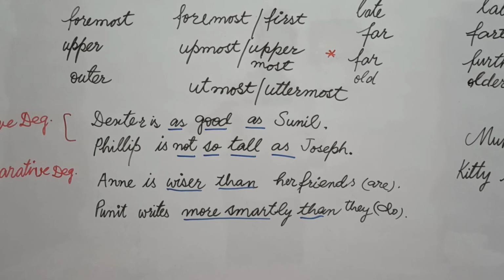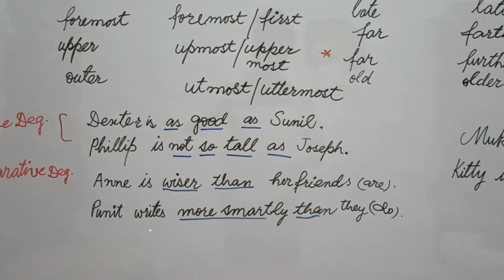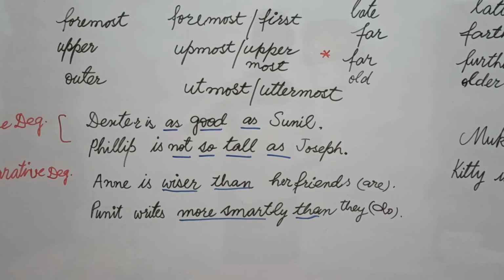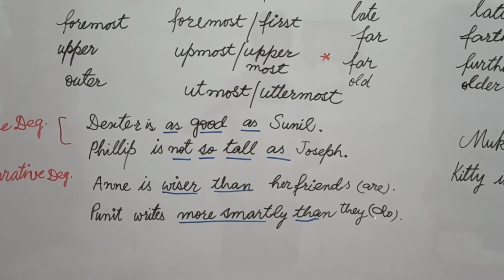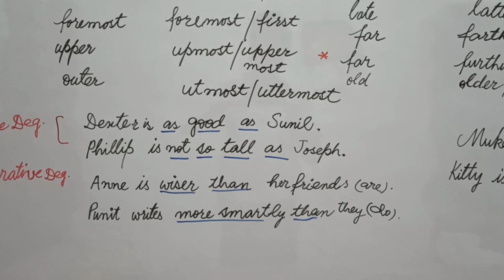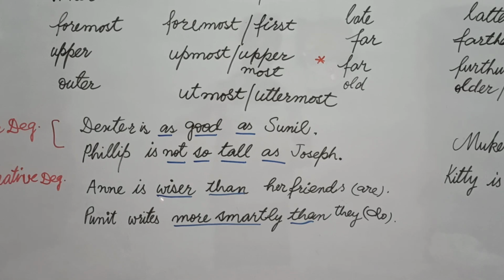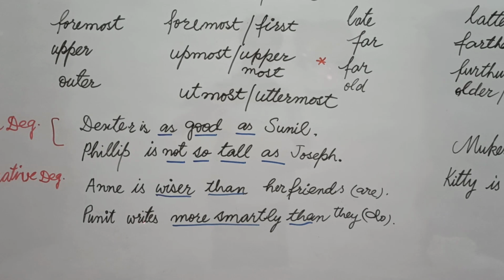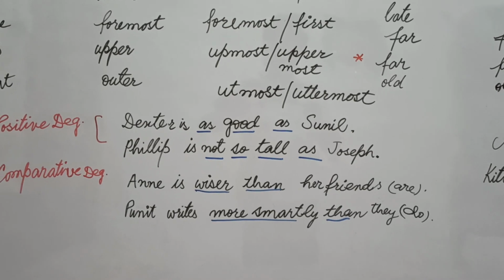Students, in English it is said that we should not repeat the words, that's why we use "they do". Sometimes when we use the same verb, we use helping verb in place of the main verb, and we use full stop then. And because "do" is understood, so we also omit it here, and we can finish at "they" and full stop. Puneet writes more smartly than they. Now students, "writes" is a verb here, and "more smartly" is an adverb, telling something about writes, that's why it is degrees of comparison based on adverb.